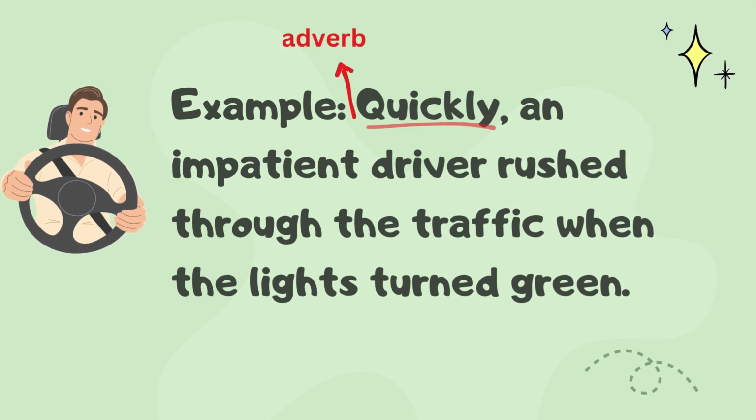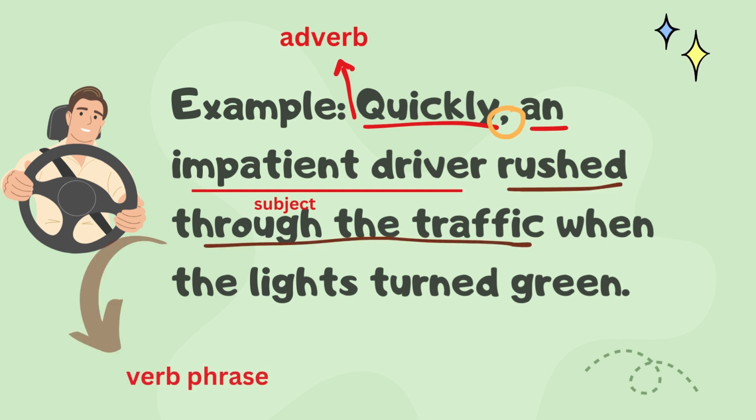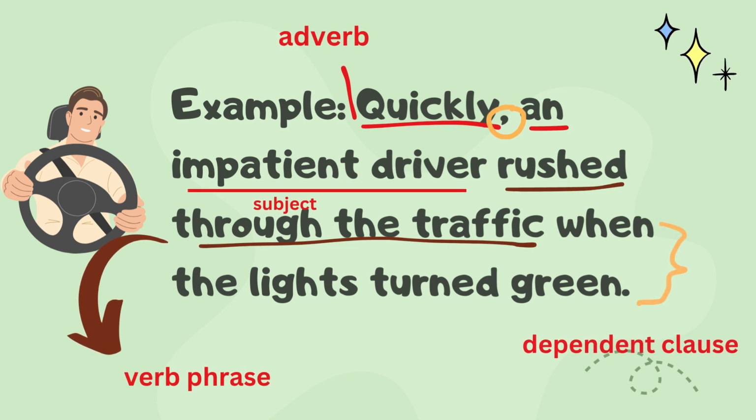Our adverb is quickly, which is the beginning of our sentence. It is then followed by a comma, and our subject, an impatient driver, and our verb phrase, rushed through the traffic, and we have our dependent clause, when the lights turn green. Our conjunction in the sentence is when.